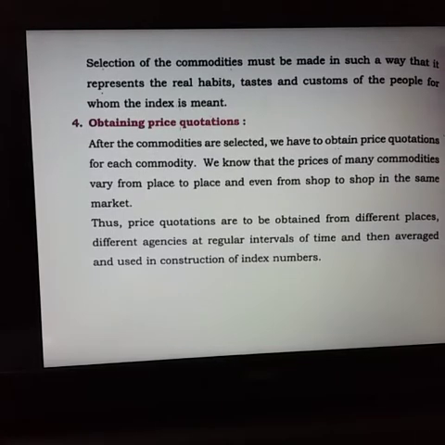Now each commodity in the same market may have different values in different shops. So what we have to do is we take the commodity, we compare the values in the different shops and then we average and use in the construction of index number. So that is the fourth step.